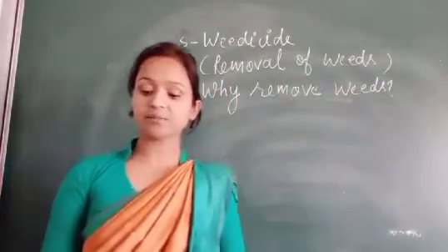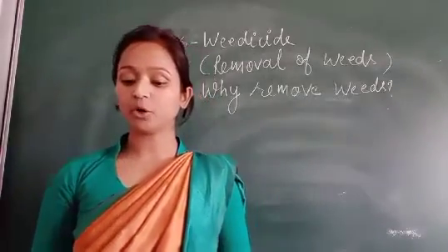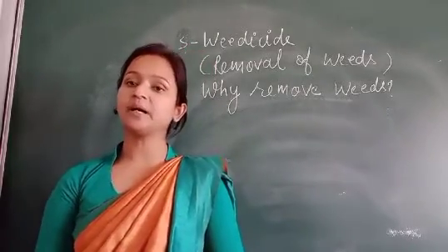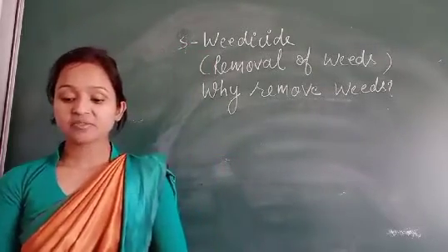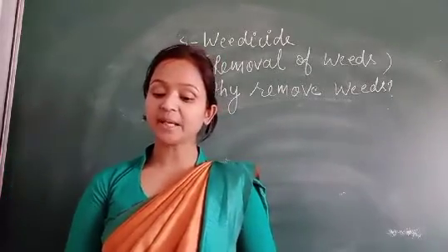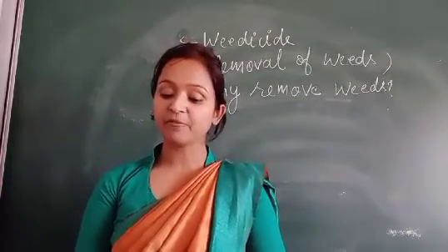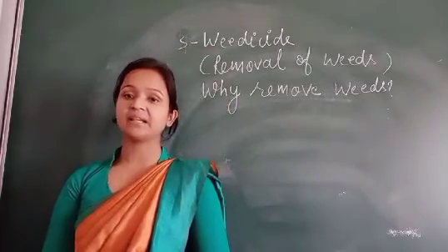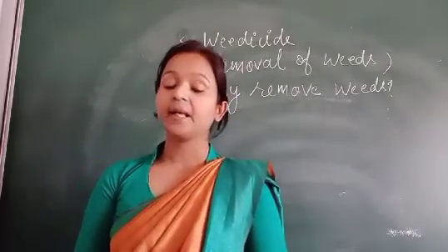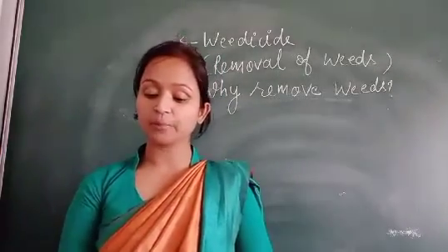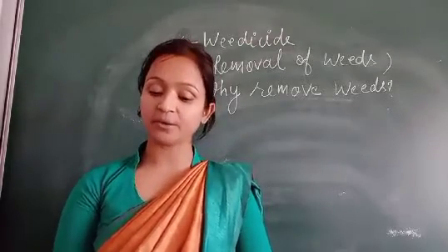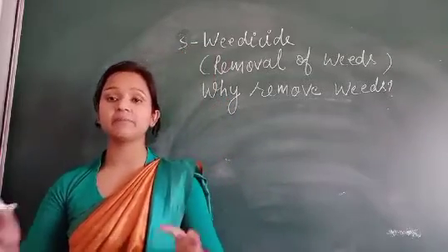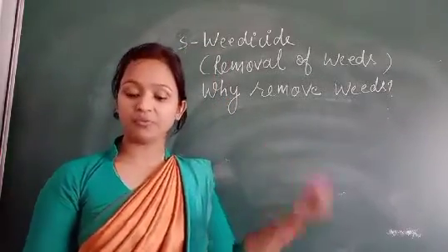Weeds compete with crop plants for nutrients, and it affects the growth of the plants. That's why the best time for the removal of weeds is before they produce flowers and seeds. Weeding can be done by hand, by using trowels, that is the khurpa, or a tractor-driven harrow, and by using chemicals, that is called weedicide. So these are the different methods by which we can remove weeds.